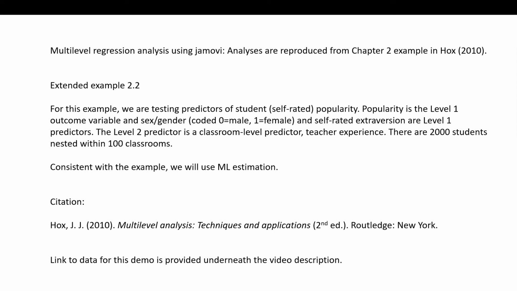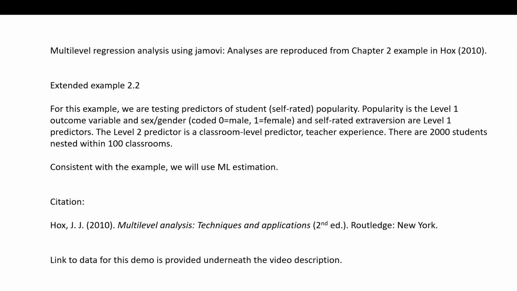Hi everyone. In this video I'm going to go over an analysis that was provided by Hox in his text, Multilevel Analysis: Techniques and Applications.